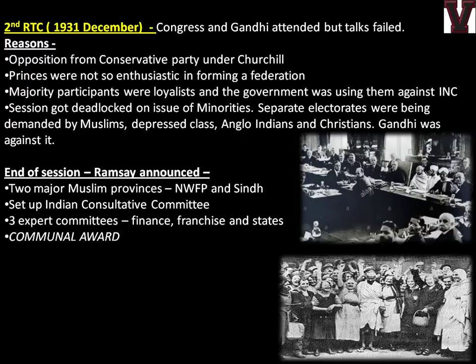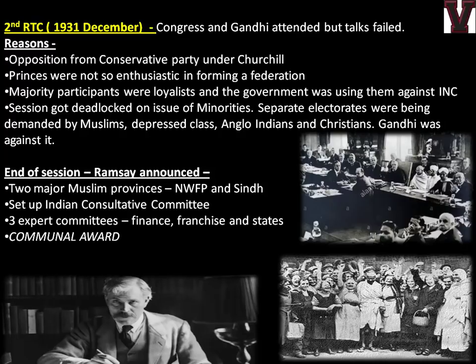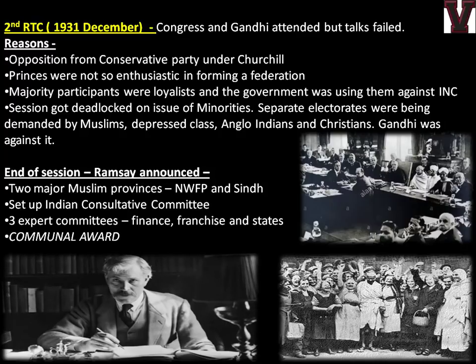And if you see the pictures here, this one is inside the round table. I think it's Madan Mohan Malaviya next to Gandhi, and the other one is outside, because Gandhi was such a famous personality at that time that people were clicking pictures with him in London. And this is Ramsay MacDonald. So you should know or connect these pictures, which will help you understand much better. That is why this whole video series was started, so that the spectrum becomes easier for you and it will be retained in your memory.